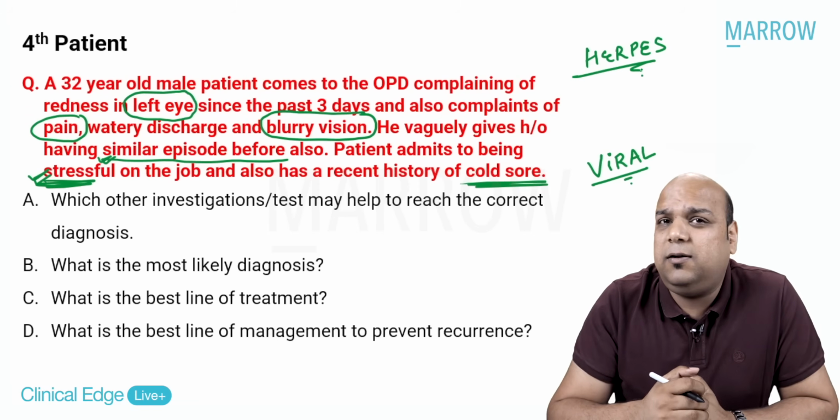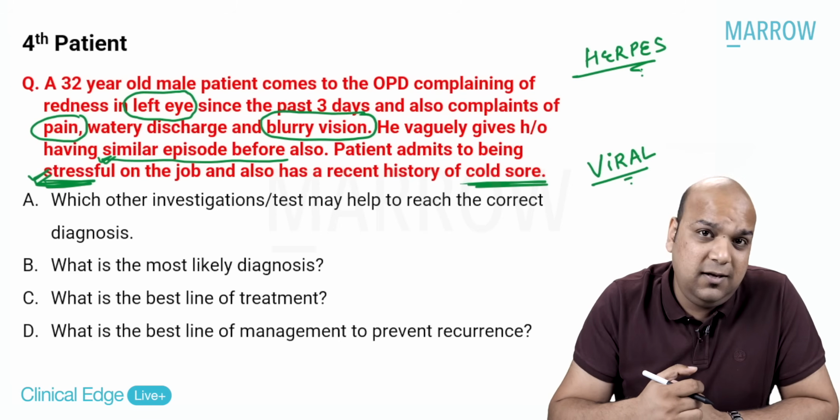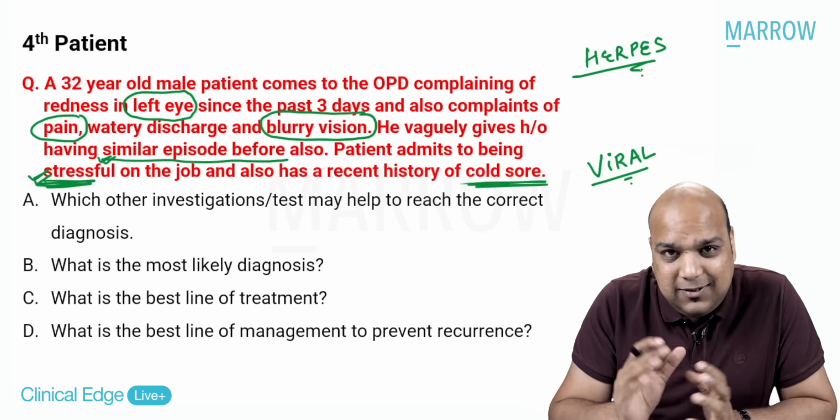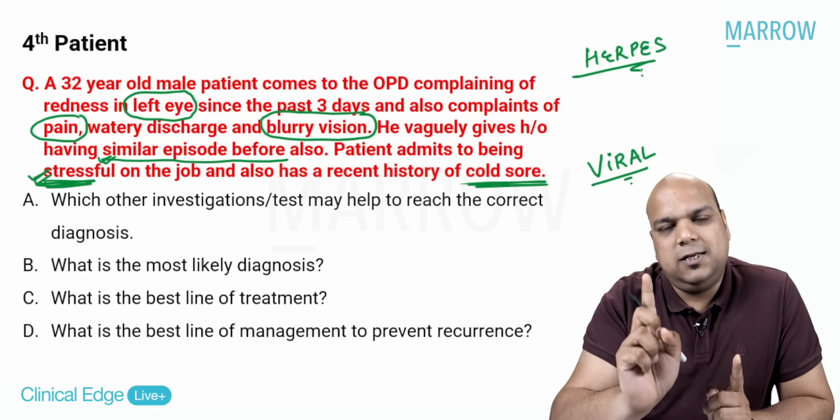Herpes will cause what? Herpes will cause keratoconjunctivitis. Yes, herpetic keratoconjunctivitis, I hope. So that is where my differential diagnosis is moving towards, just from the history till now.